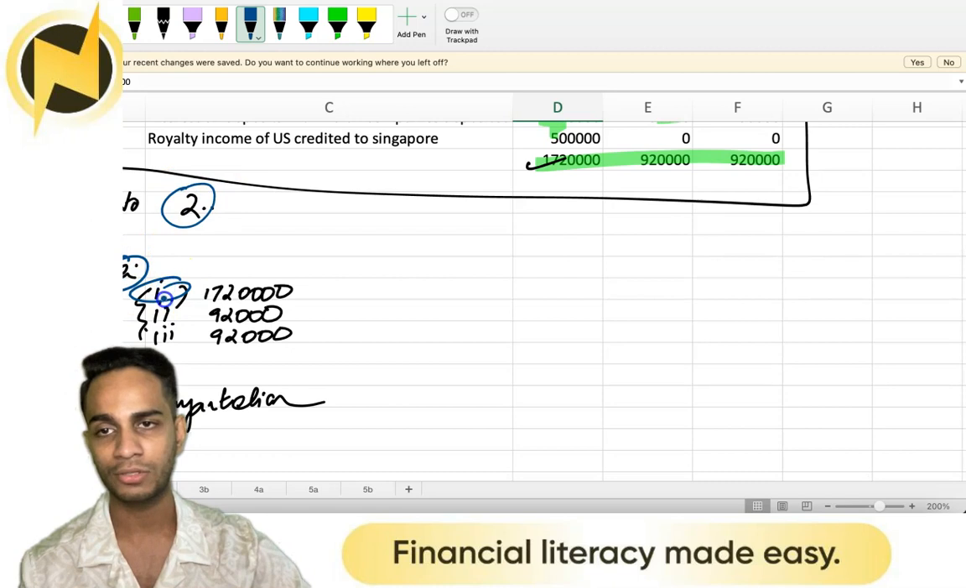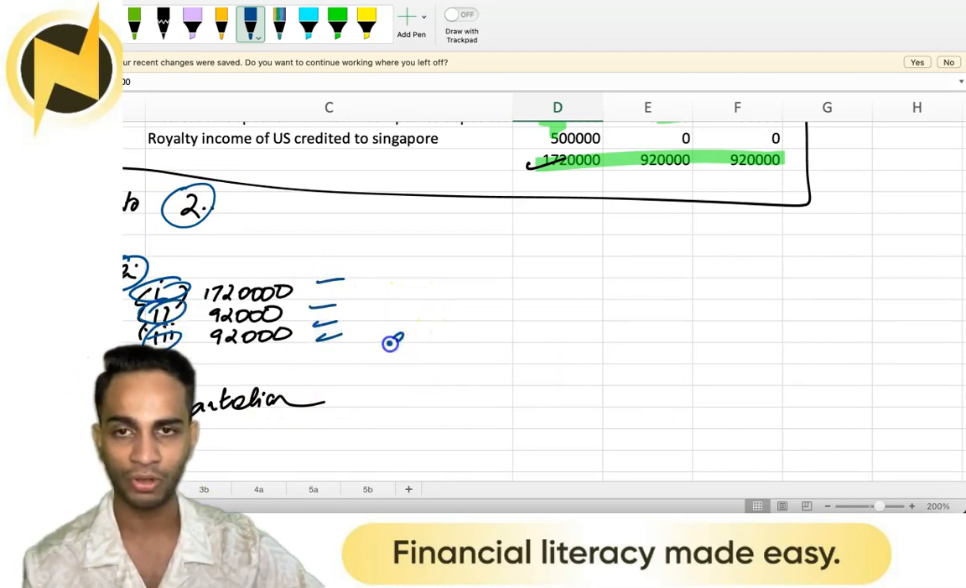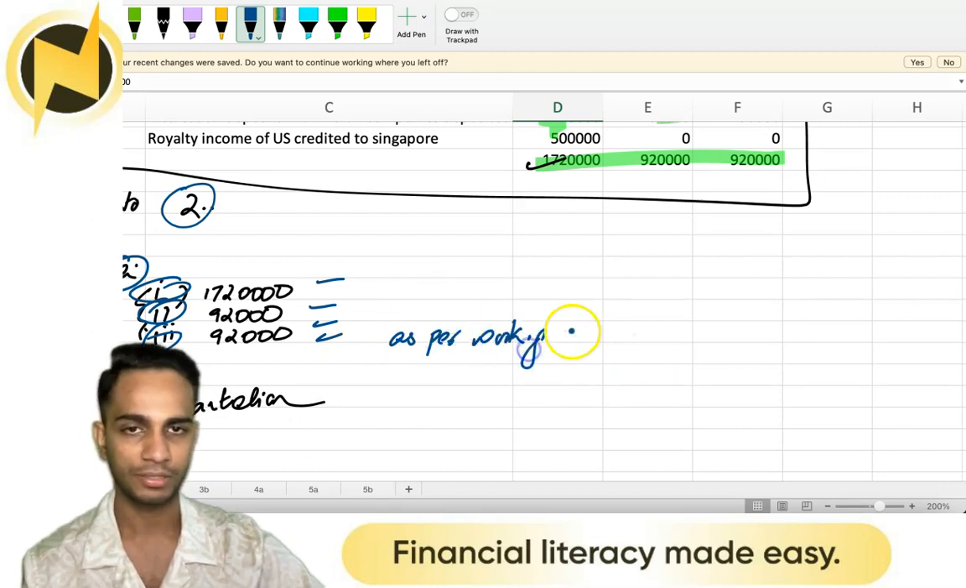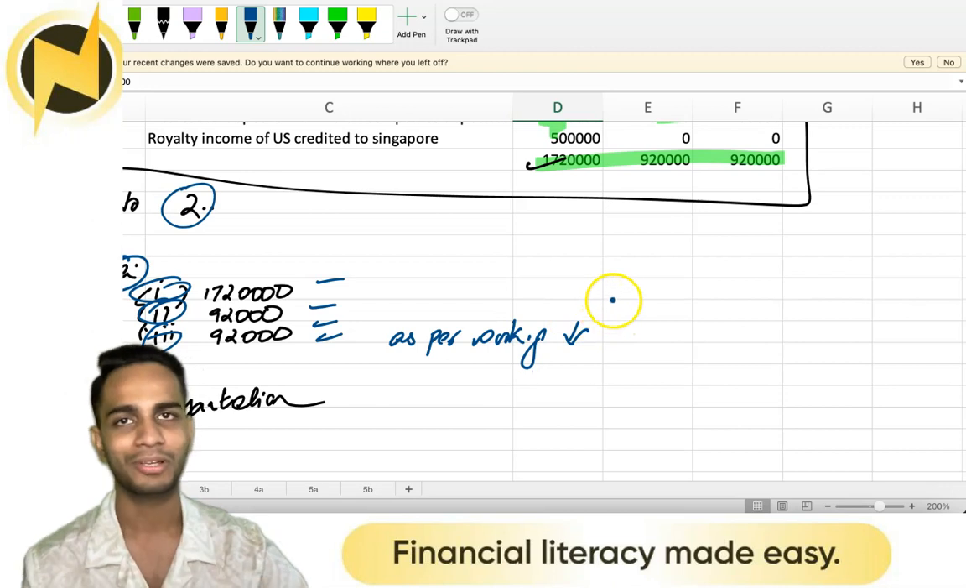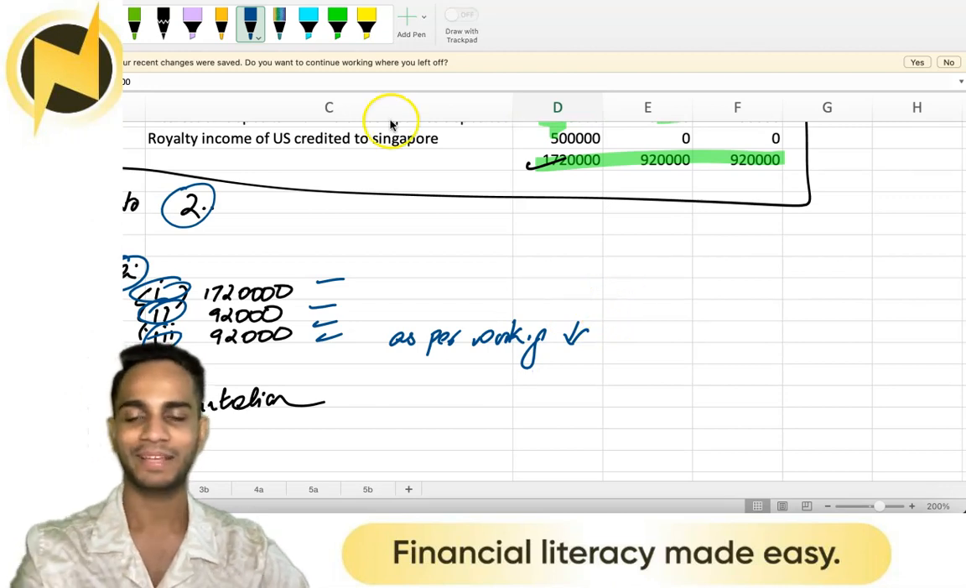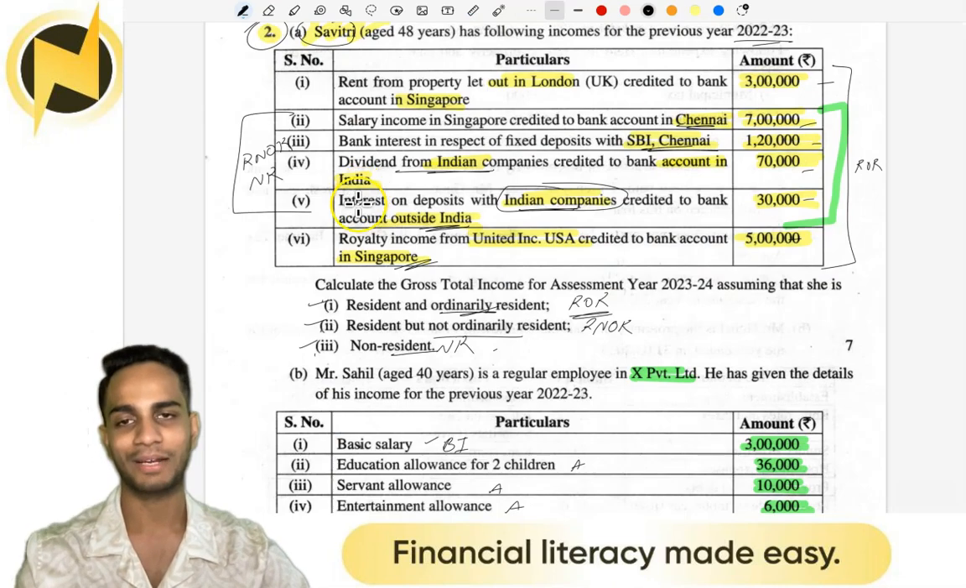2A, 1, 2, 3. Answer like this. Show the working below and if required, show as per working or computation below. Don't draw the arrow. Shown below. Okay. That's all. Let's head back to the next question.